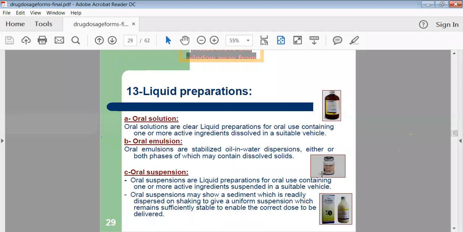Then again, your liquid preparation can have different categories like solution, emulsion as well as suspension, depending on your route of utilization. Then we also have different classes of liquid preparations like oral solution, oral emulsion, and oral suspension. Oral solution means those solutions we administer through the oral route, into the stomach. So that's why they are called oral solutions, and the same for oral emulsion and oral suspension.